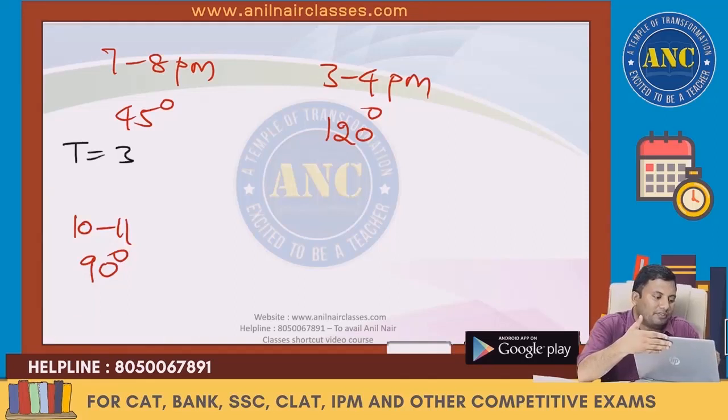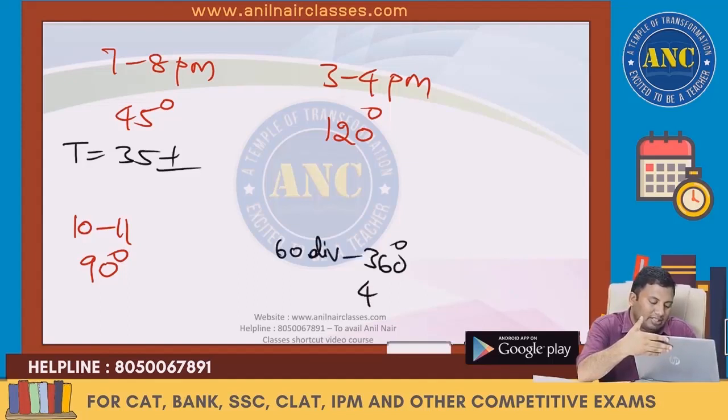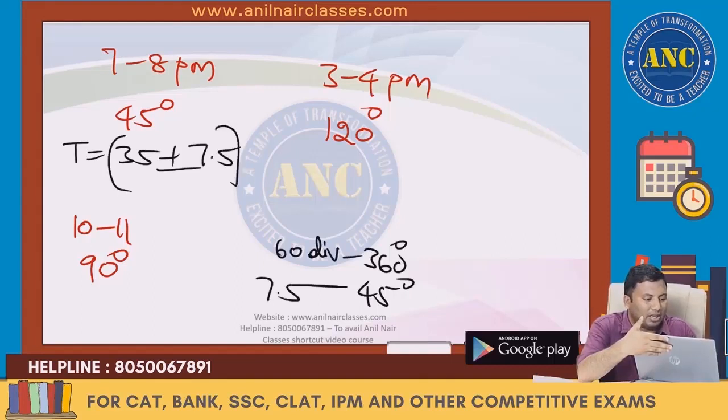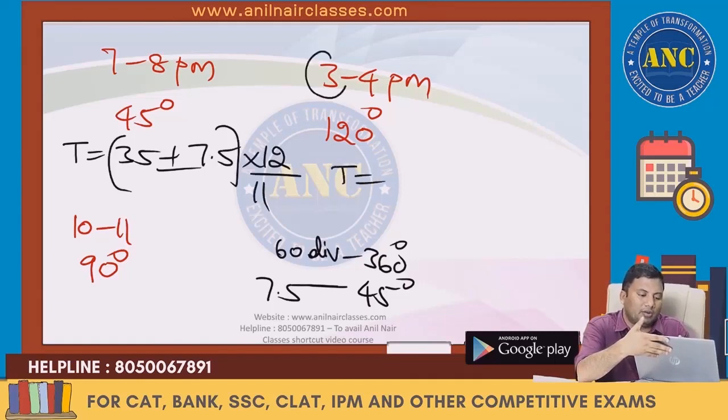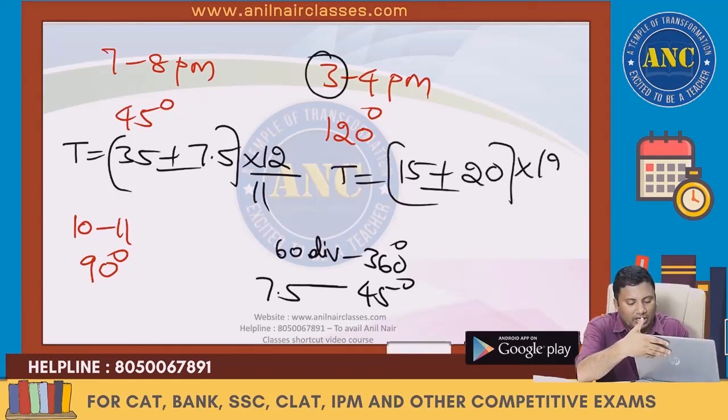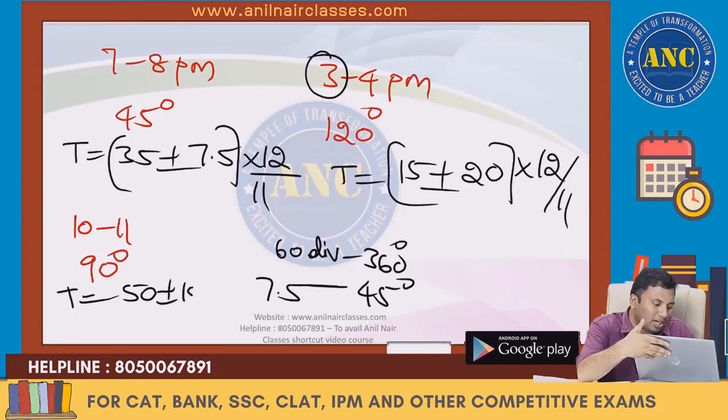First one: 7 5s are 35 plus or minus, 60 divisions is 360 degrees, so 45 degrees is 7.5 divisions. 35 plus or minus 7.5 into 12 by 11. Second one: 15 plus or minus 20 into 12 by 11. Third one: 60 divisions is 360, 90 degrees is 15, so 50 plus or minus 15 into 12 by 11.